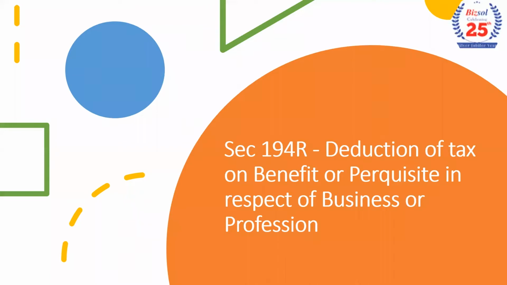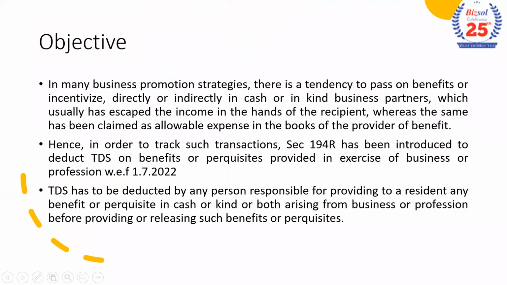So for Section 194R and 194S, we are going to see the detailed provisions and thereafter the practical problems involved. Why Section 194R has been introduced: the objective has been clearly mentioned in the budget speech by the Honorable Finance Minister.